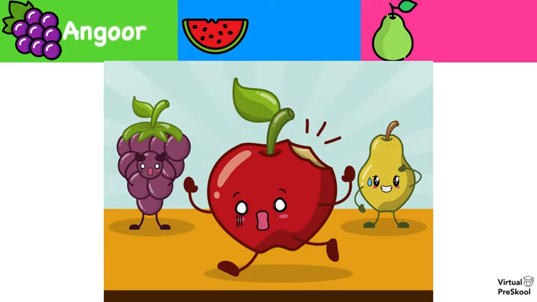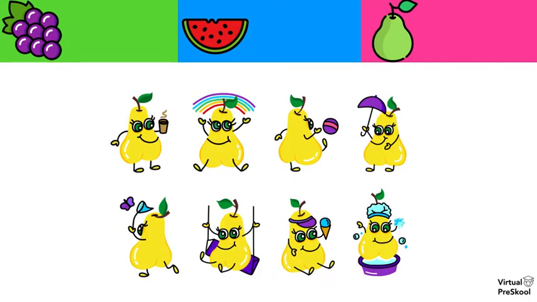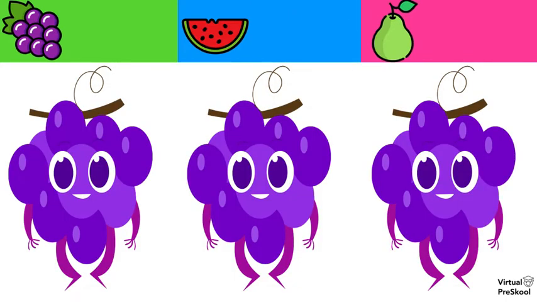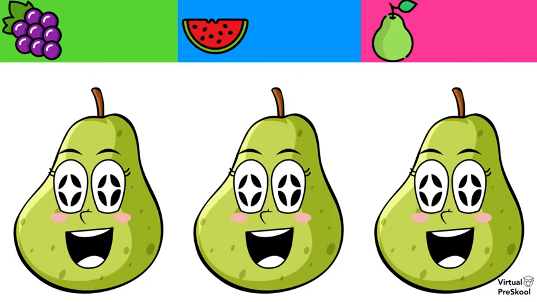Angur or nashpati. And what was apple again? You already know the Hindi word for apple. I've taught this to you. How do we say apple? Seb. And what is this? These are pears. How do we say pears? Nashpati. And this one? Watermelon? Tarbooj. And this one? Grapes? Angur. And how do we say purple grapes? Bangani angur. And what about this?